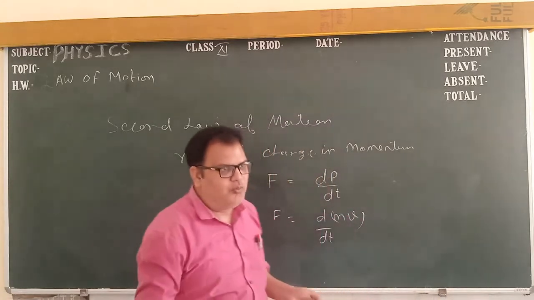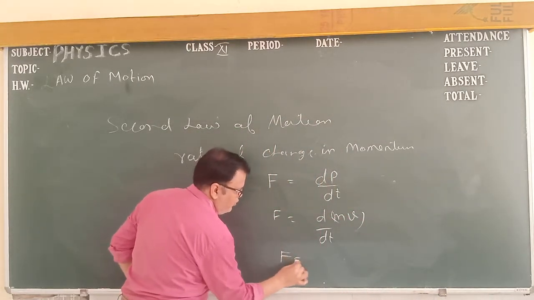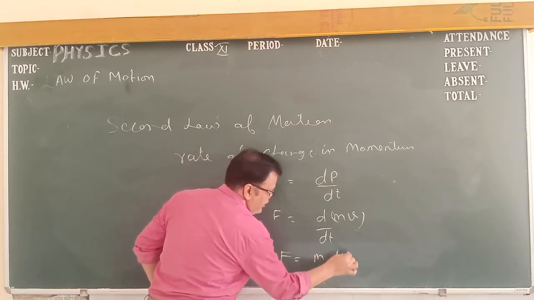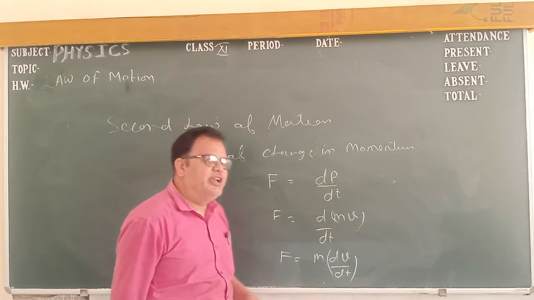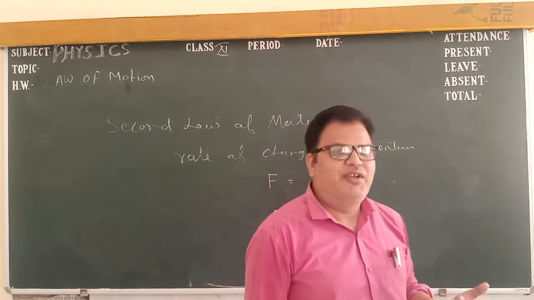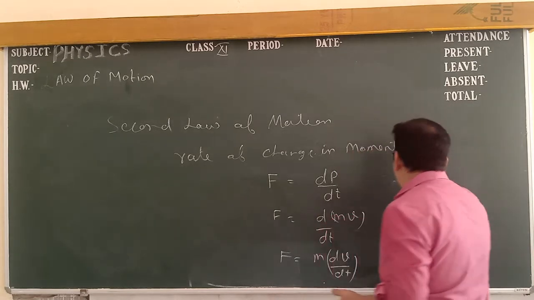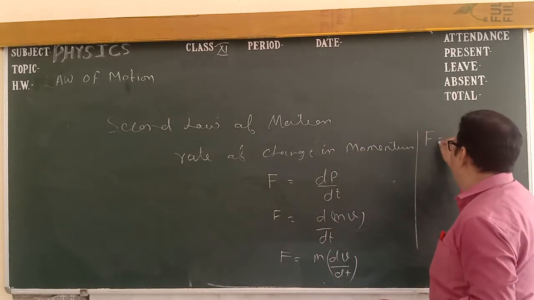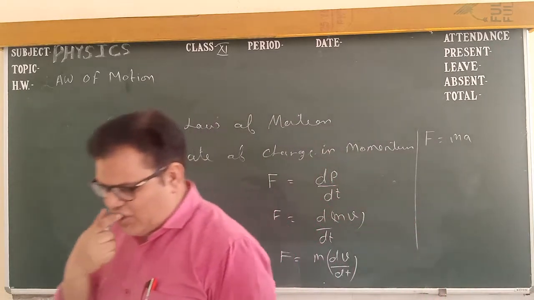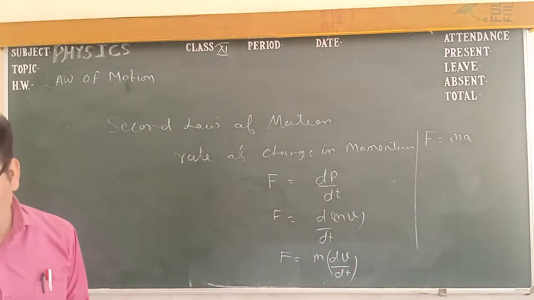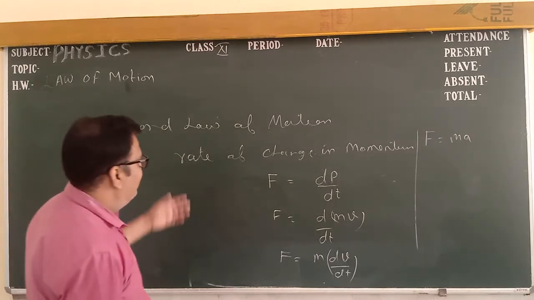So F equals m dv upon dt. And what is dv upon dt? Yes, rate of change in velocity, that is acceleration. So F equals ma. Good student, just go through it.